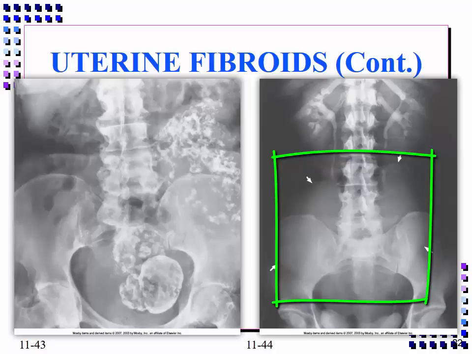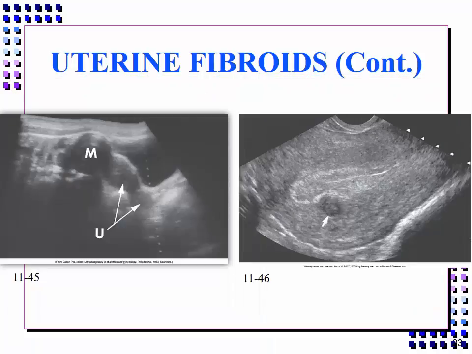On this image, we demonstrate persistent dense opacification of a uterine leiomyoma. The classic ultrasound appearance of a uterine fibroid is a hypoechoic solid contour-deforming mass in a large inhomogeneous uterus. In this longitudinal sonogram, we see a pedunculated leiomyoma as a hypoechoic mass projecting from the fundus of the uterus. Decreased sound transmission through the mass indicates its solid nature.